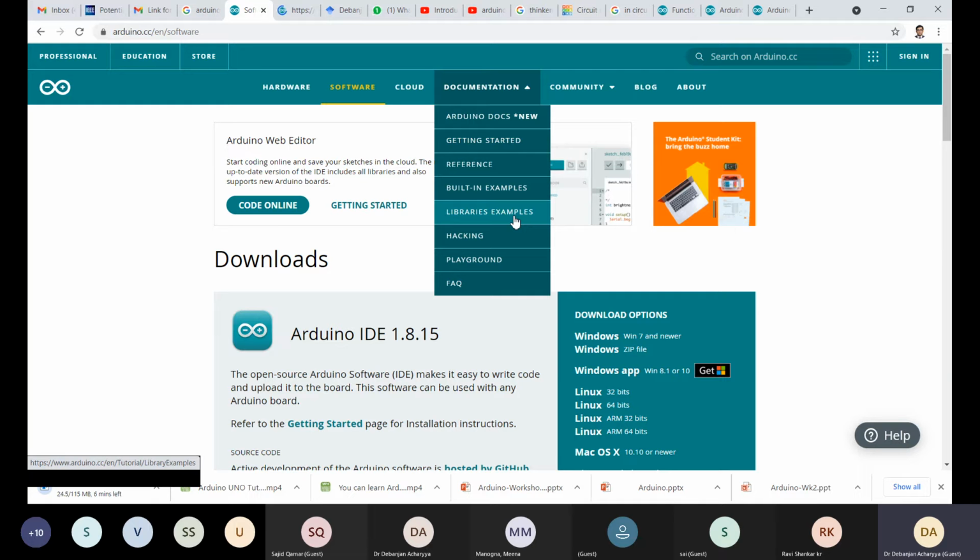Got my point? You don't have to remember anything. Just call the library. For example, if you are using the DHT30, call the DHT30 library, write it over there, and the compiler will automatically understand that you are using that sensor.